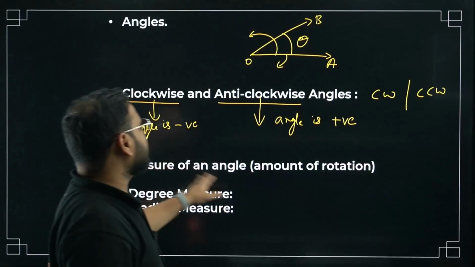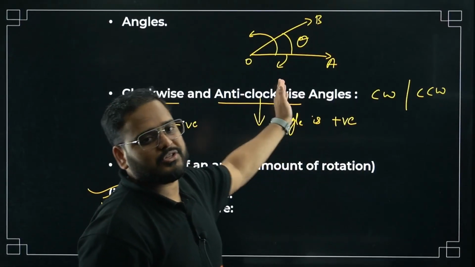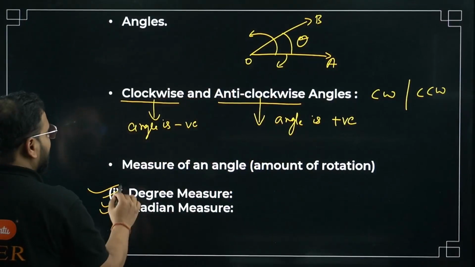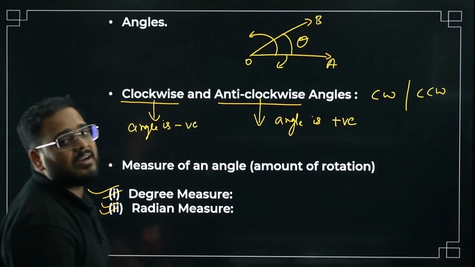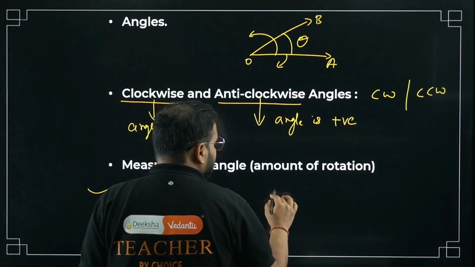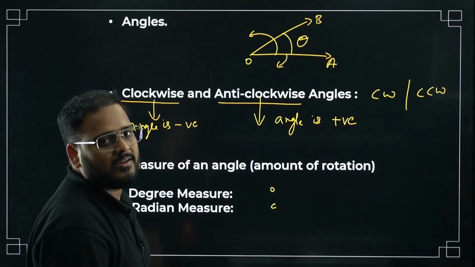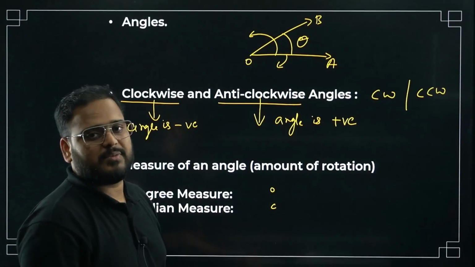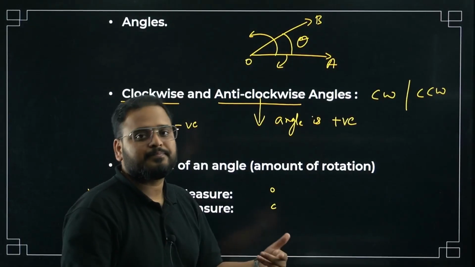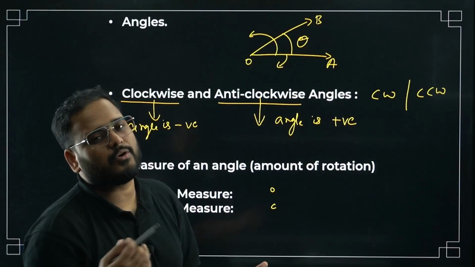Okay, what does this measure mean? Amount of rotation. How much is the rotation? So we can measure it in two methods, either in degrees or radians. How do we write it? Either degrees or radians, we write it as C, for circular. Why C, sir? Circular rotation measure, because we use the circular principle here. It's called the circular measure of angles.